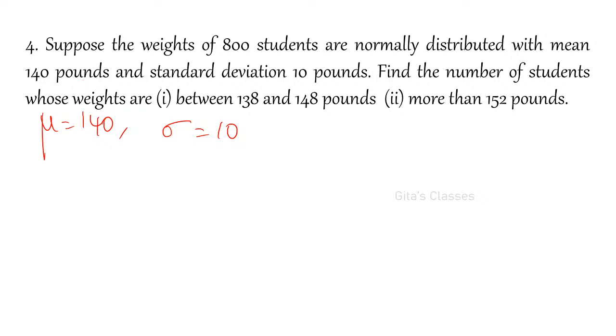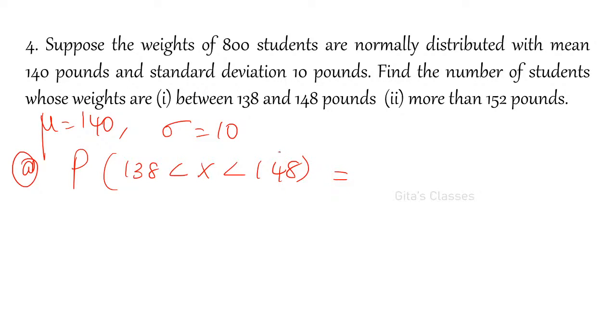Yes ma. Okay, Vishnu. Now find the number of students whose weights are between 138 and 148. What is asked? The probability that 138 < x < 148. But whenever it is given in terms of x, you have to convert it into z.